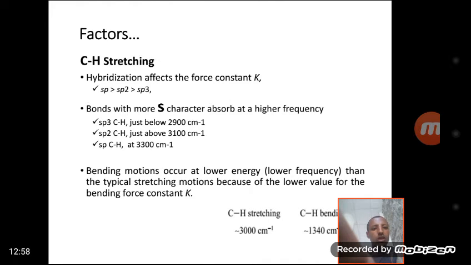Bending motion occurs at lower energy or lower frequency than typical stretching motion, because of the lower value of bending force constants. Stretching vibration requires higher energy than bending vibration. Because of this, bending absorbs energy at lower frequency. For example, the CH stretching frequency or wave number is 3000 per centimeter, and the CH bending vibration absorbs at a frequency or wave number in the range of 30